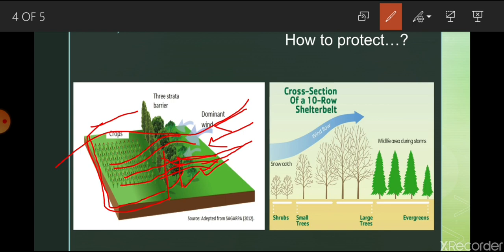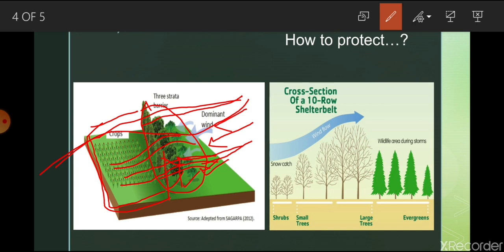So whatever wind is coming from the land, this plantation will reduce the velocity and allow a permissible rate into your field, whereas wind which is coming over the height of this particular tree will go straight out from your field. See, this is the wind flow.